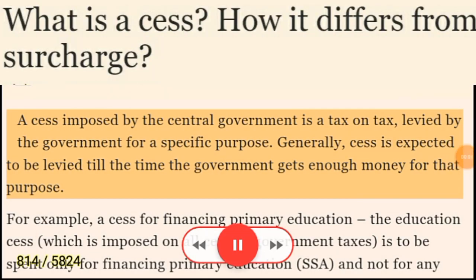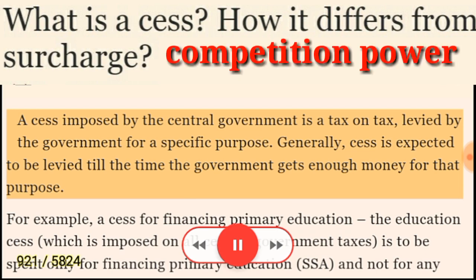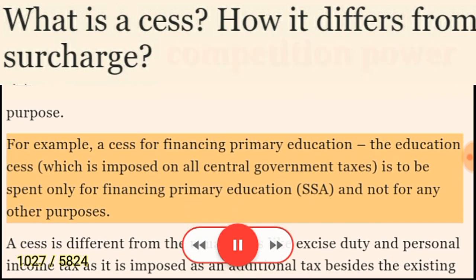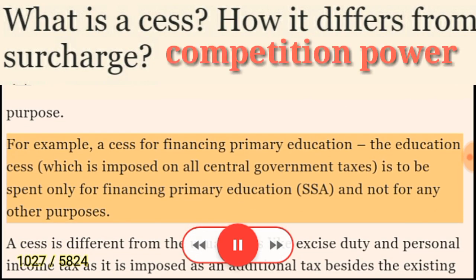A cess imposed by the central government is a tax on tax, levied by the government for a specific purpose. Generally, cess is expected to be levied till the time the government gets enough money for that purpose. For example, a cess for financing primary education, the education cess, which is imposed on all central government taxes, is to be spent only for financing primary education (SSA) and not for any other purposes.